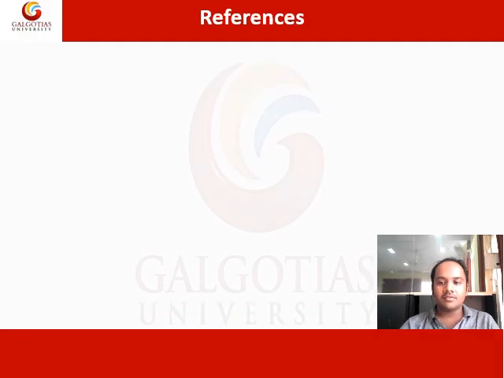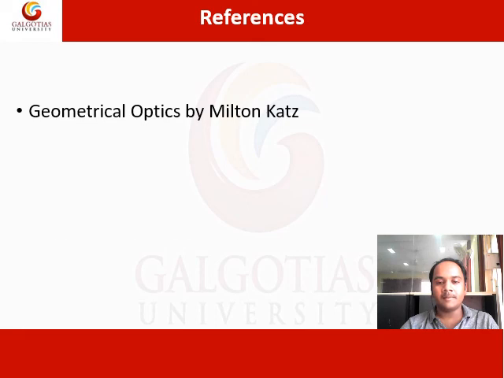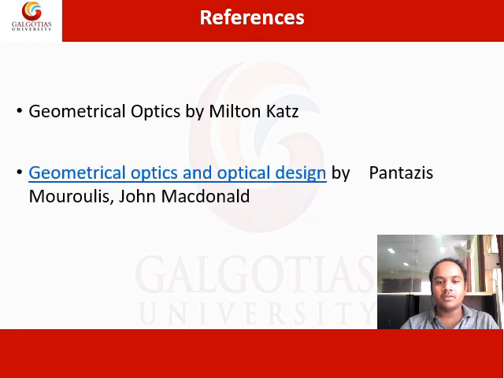The references which you can follow are Geometrical Optics by Milton Katz, which is a book, and Geometrical Optics and Optical Design by Pantis Morales and John McDonald. These are the two books which you can follow for understanding light and the dual nature of light. And we have one more book, Clinical Refraction by Borish, to understand different phenomena like interference, diffraction, polarization, reflection and refraction.